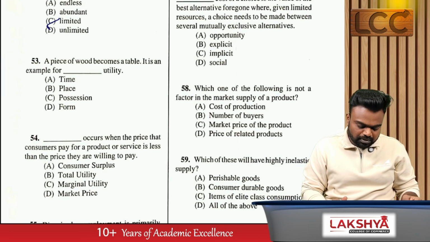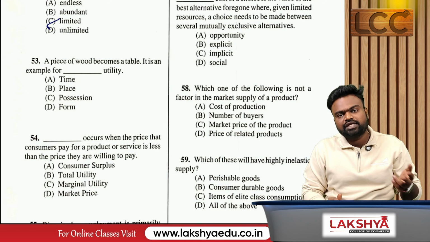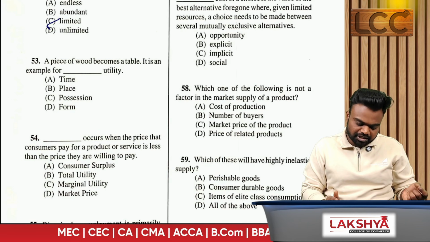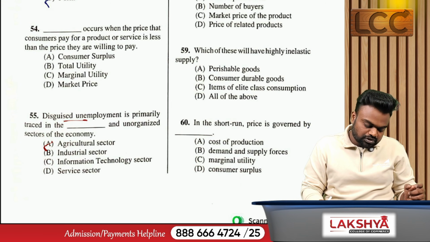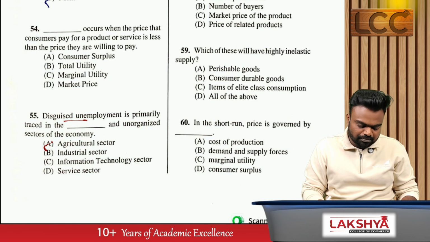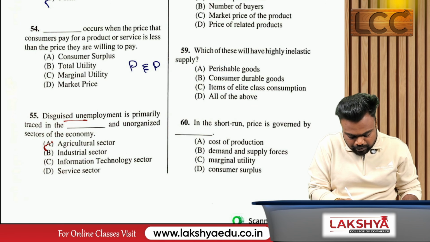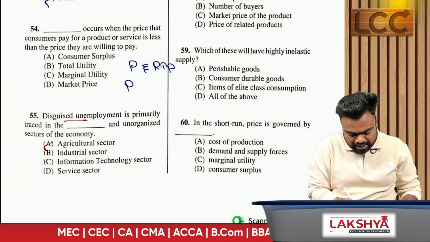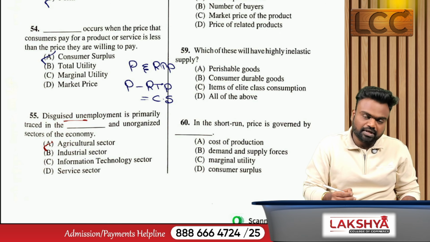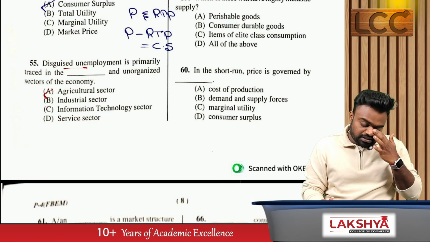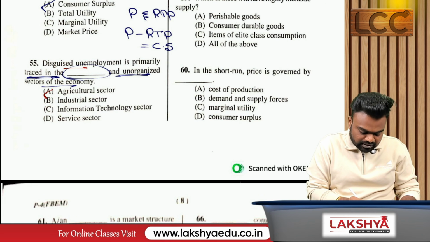A piece of wood becomes a table. It is an example for dash utility. So conversion of wood into furniture is an example for which utility? Form utility. Next, dash occurs when the price that consumers pay for a product or service is less than the price they are willing to pay. Nothing but the price, and they're talking about ready to pay. So the difference between the price and what the consumer is ready to pay is called what? Consumer surplus, option A.